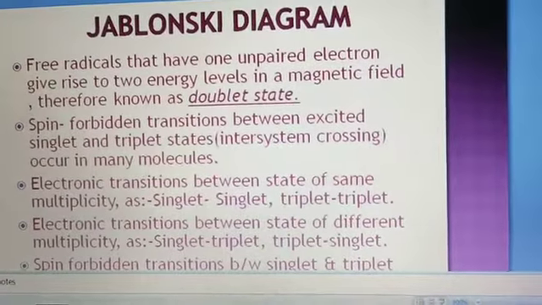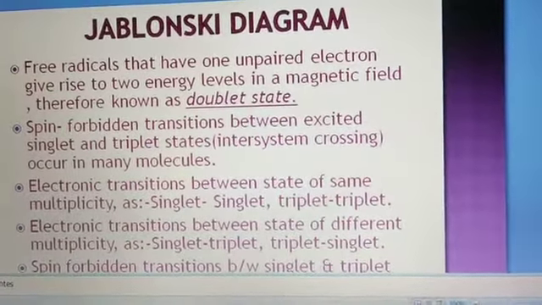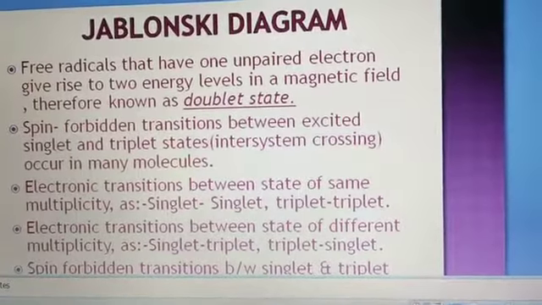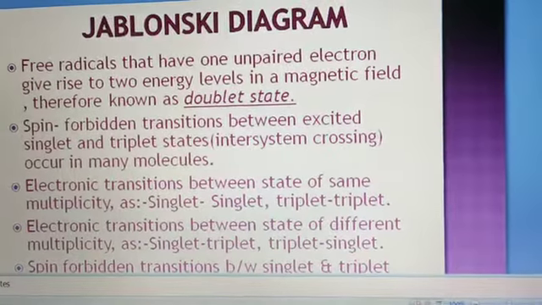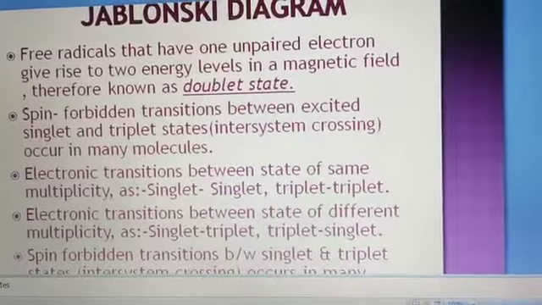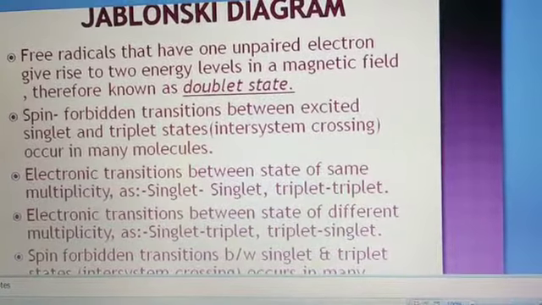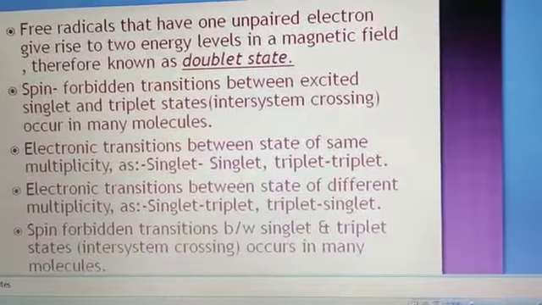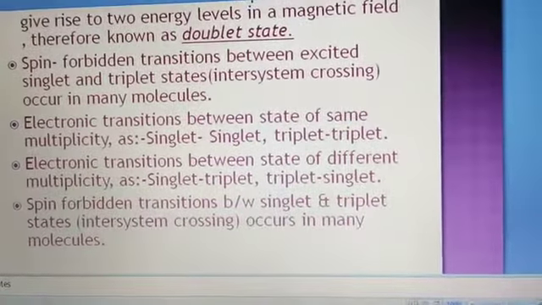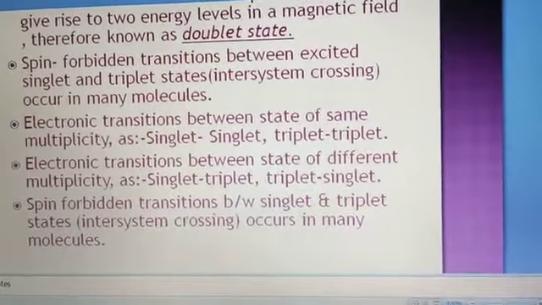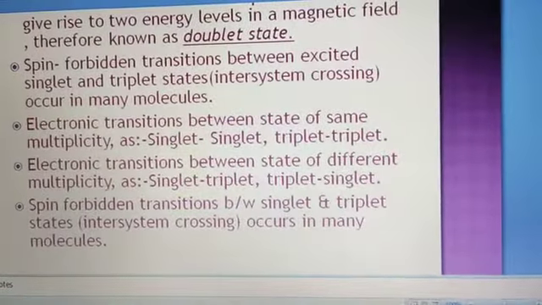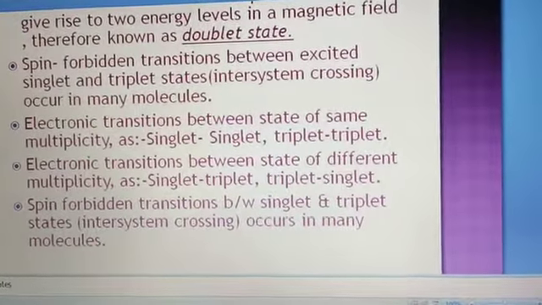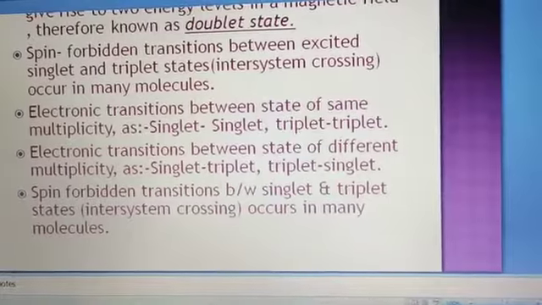In this diagram, we will explain some more things. Free radicals that have an unpaired electron give rise to two energy levels in a magnetic field, therefore known as the doublet state. Spin forbidden transitions between the excited singlet and the triplet state are known as intersystem crossing, which occurs in many molecules.